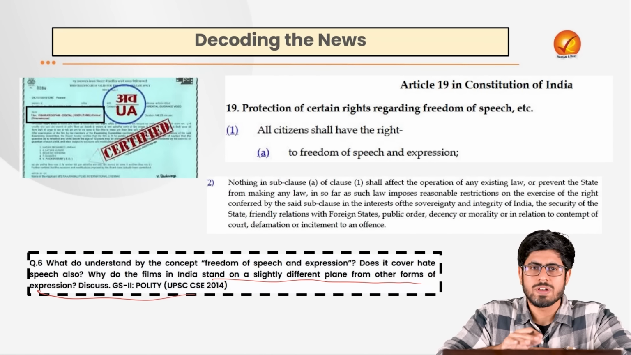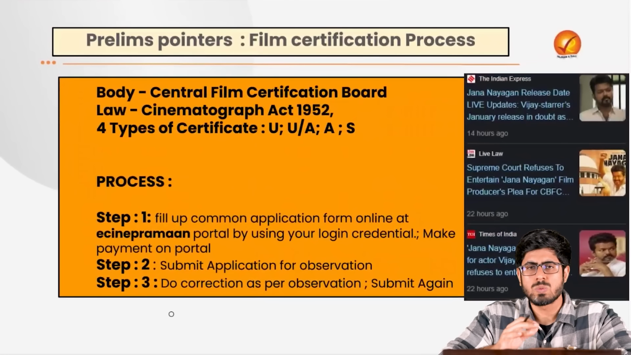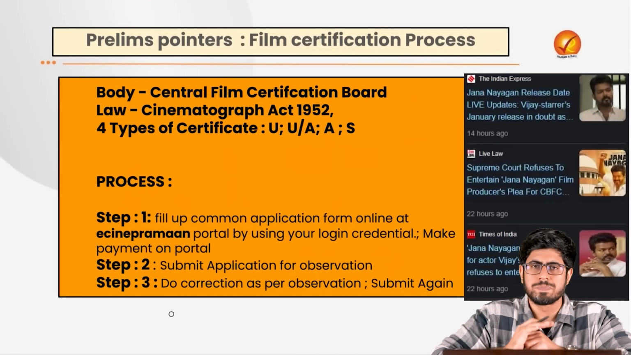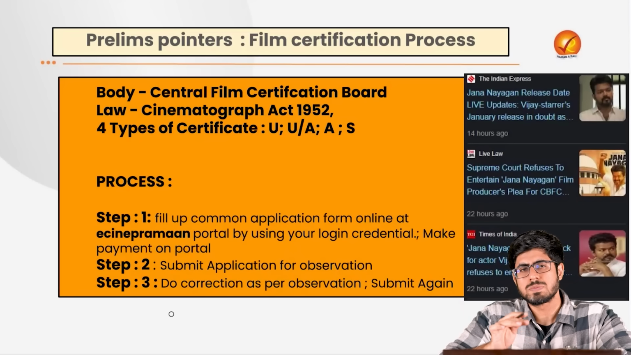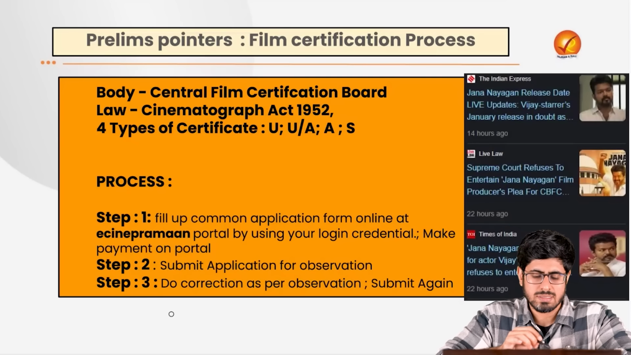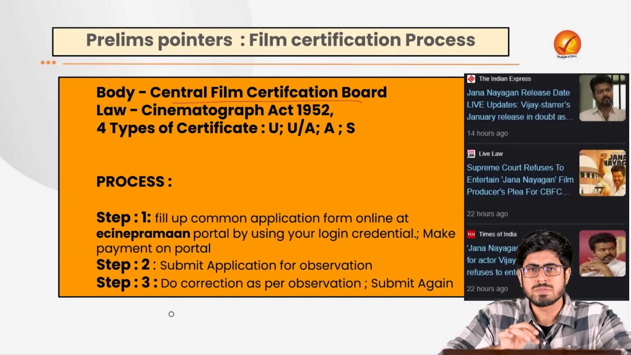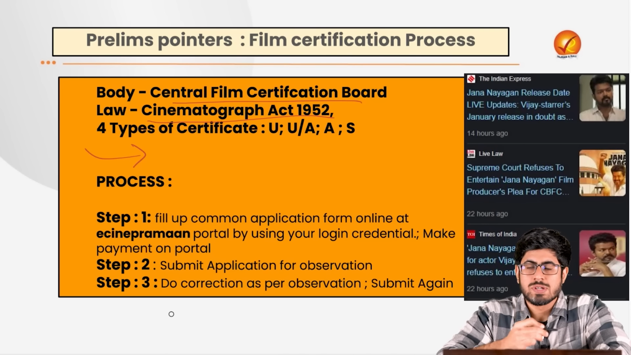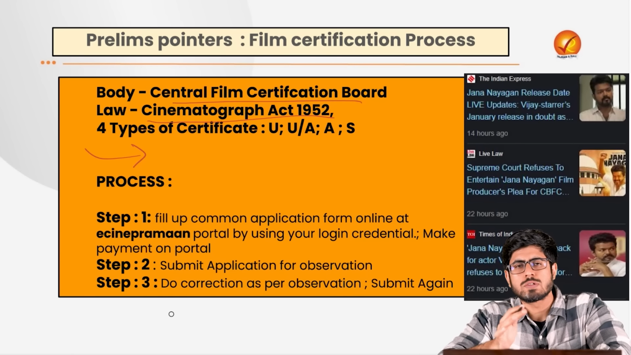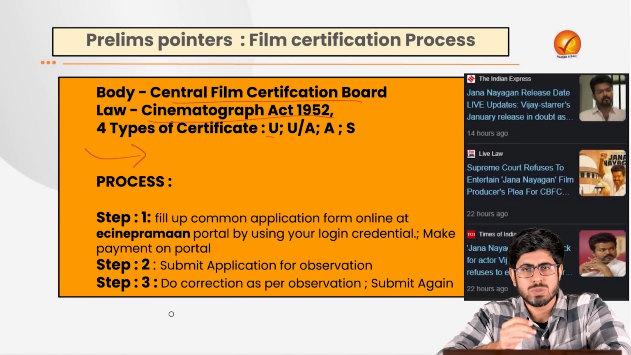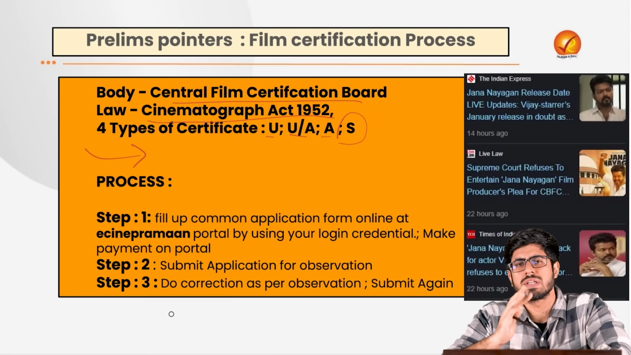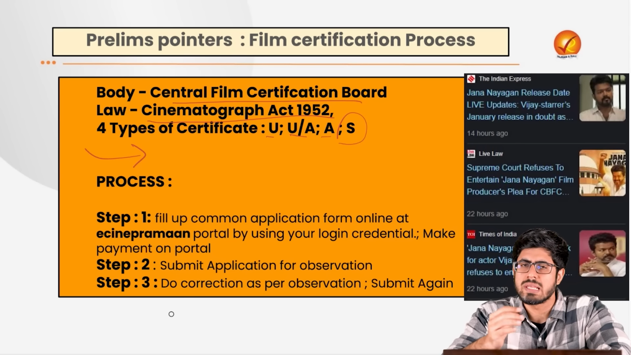But before we discuss it, let's decode what the film certification process in India is like. The body established for the purpose of film certification in India is the CBFC, the Central Board of Film Certification. It is a statutory body, established under the Cinematograph Act in 1952. It gives certificates to various films. There are 4 types of certificate it gives. One is U, which means universal. One is UA, under adult supervision. Then we have A, adult only. Then we have S, special audience. These are the 4 types of certificate it gives before any film can be released in the theatres.